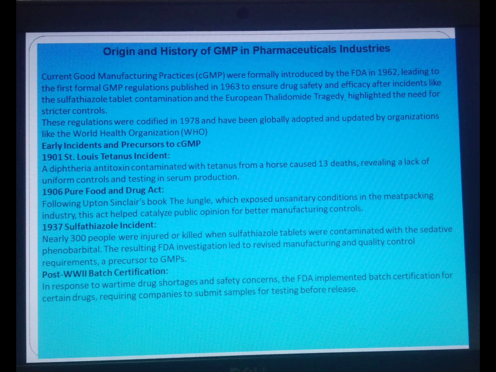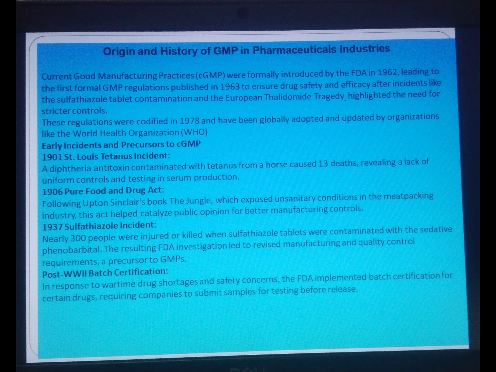Early incidents and precursors to cGMP. 1901, St. Louis tetanus incident: a diphtheria antitoxin contaminated with tetanus from a horse caused 13 deaths, revealing a lack of uniform control and testing in serum production. 1906, Pure Food and Drug Act: following Upton Sinclair's book, The Jungle, which exposed unsanitary conditions in the meatpacking industry, this act helped catalyze public opinion for better manufacturing control.